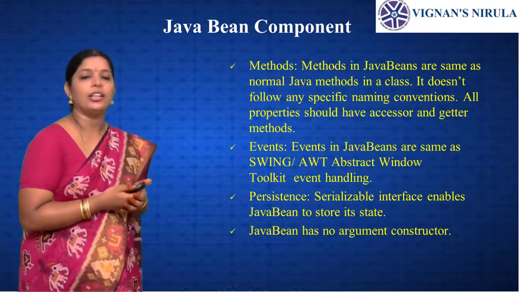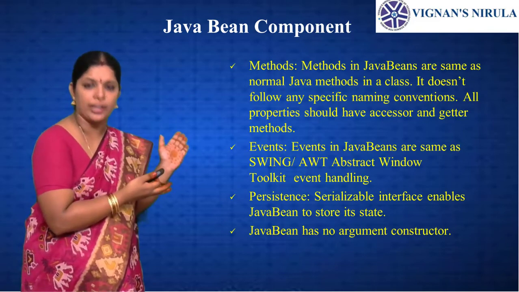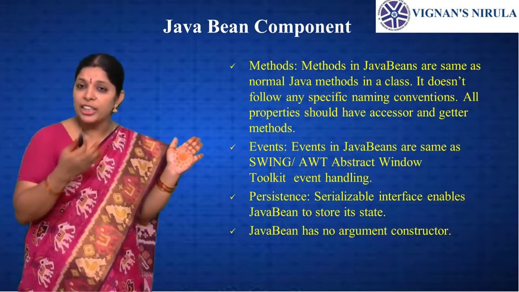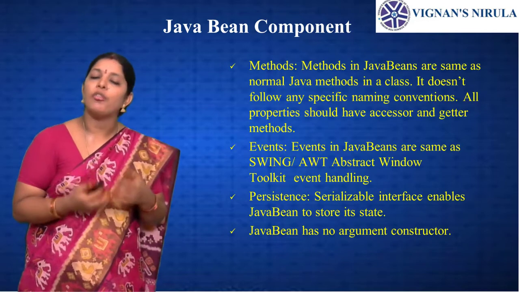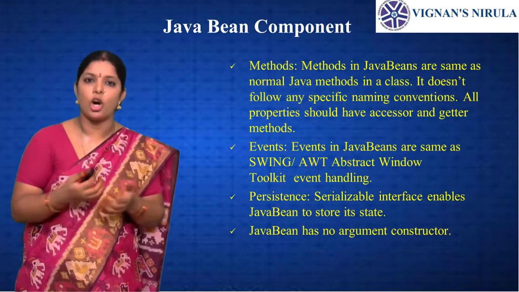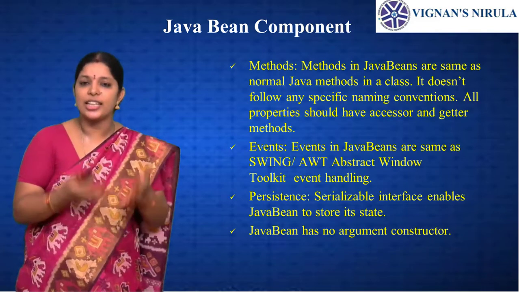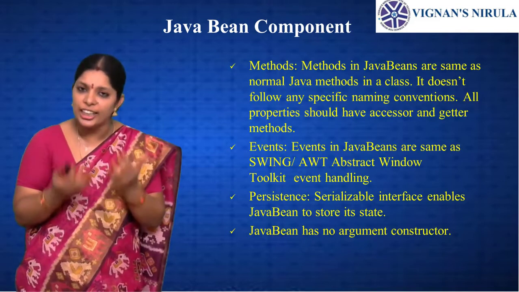An event. The event is the same as in Java programming. It is an object that is created when something changes in a graphical user interface. For example, if a user clicks on a button, clicks on a combo box, or types characters into a text field, these are examples of creating or generating events.